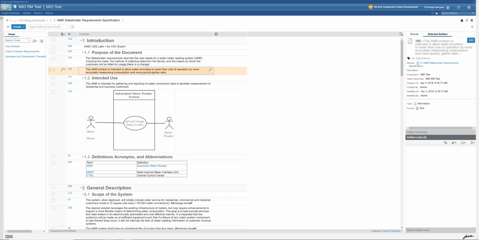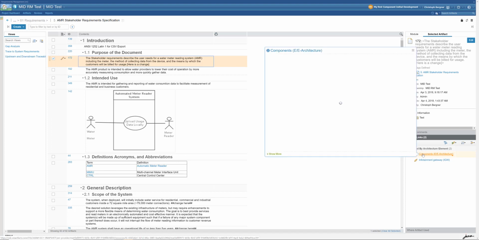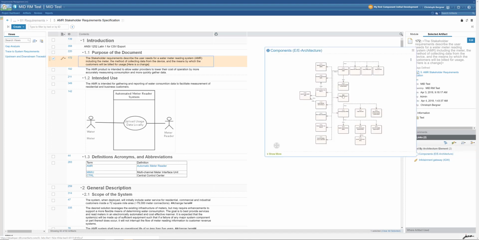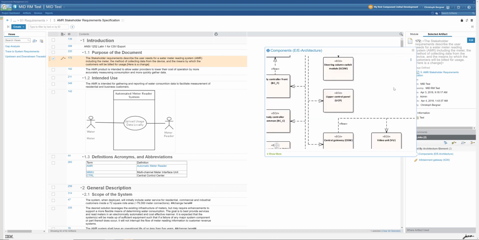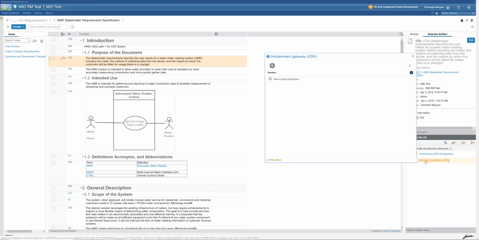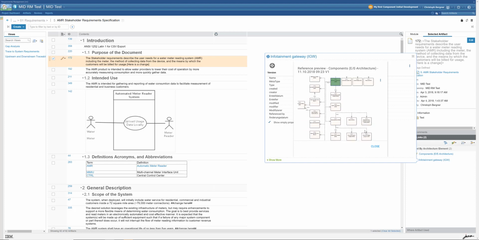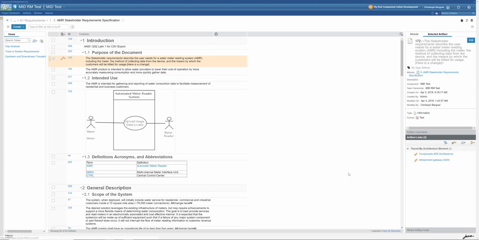So when we change to a different requirement and we change back, then we see here are the links. They are persisted, and I can do a rich hover, and here I navigate into the diagram. I can consume the diagram inside DOORS Next, and here I navigate to the model element as I have linked to a model element, but clicking on the lens will always take me to the position where my link actually targets to. Okay, so that has worked out very well, but let's look at what has happened on the other side.